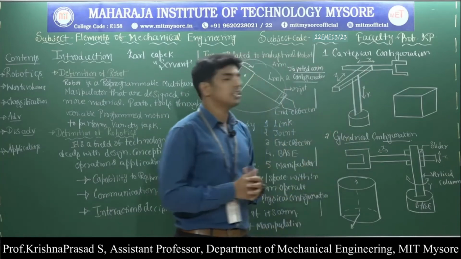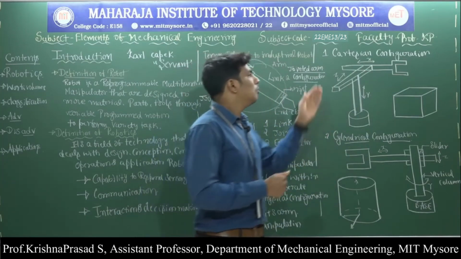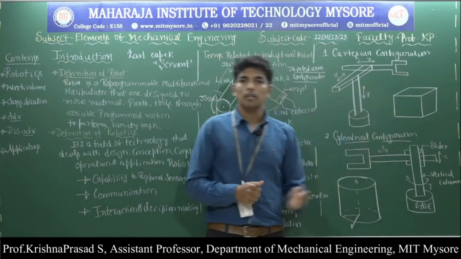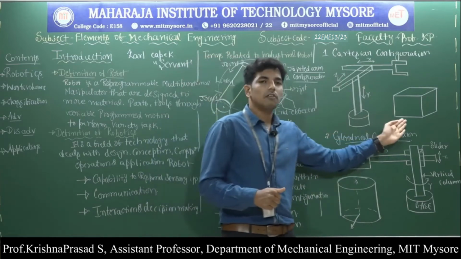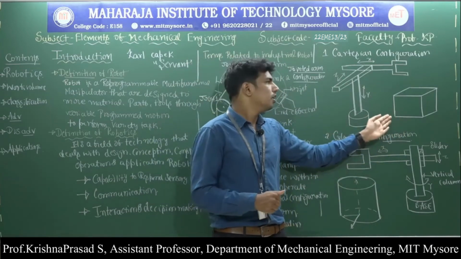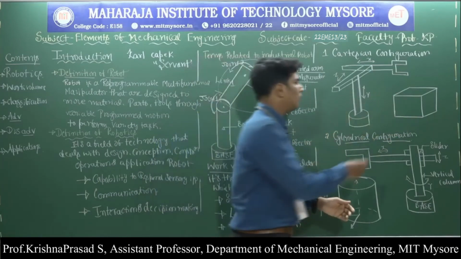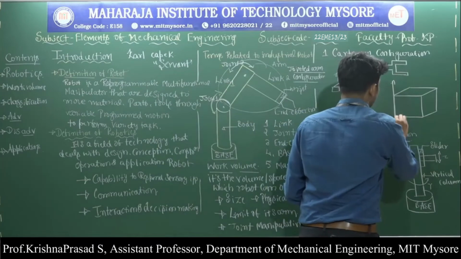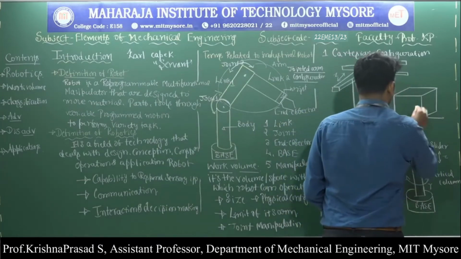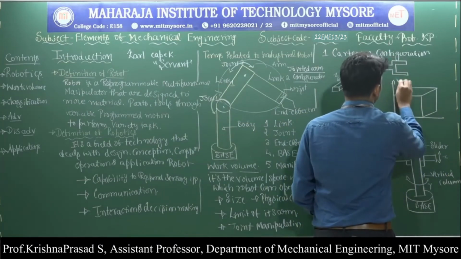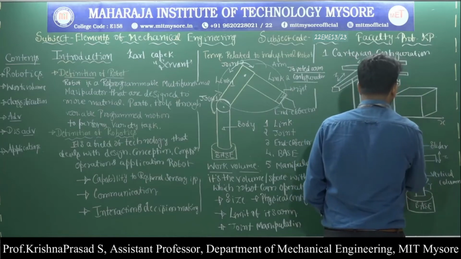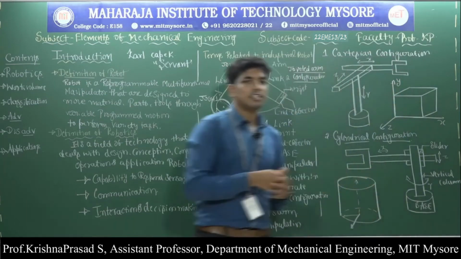In case of the Cartesian configuration robot, the motion of this kind of robot traces the rectangular workspace. That means this is called y direction, this is called x direction, and this is called z direction.